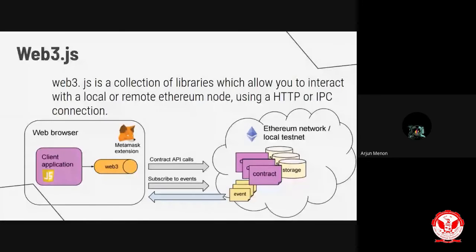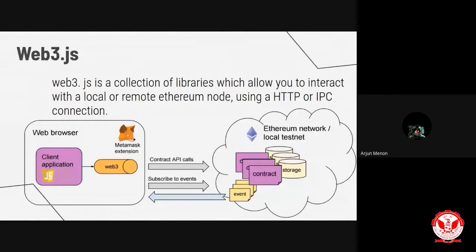This library interacts with the Ethereum blockchain. It can retrieve user accounts, send transactions, interact with smart contracts, and much more. So in this figure, we have a web browser with a client application running as part of our smart contract, and we need to connect that to the local environment or Ethereum main network. For that, we need Ethereum clients and Web3.js libraries and a proper network connection through an HTTP or IPC protocol connection.